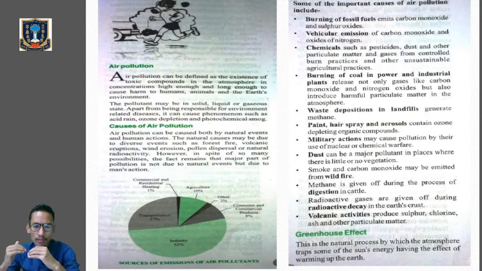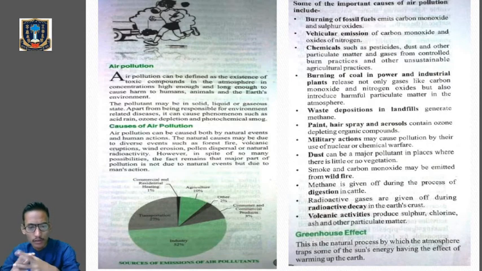in contrast to the natural phenomena, the majority of the pollutants that cause air pollution are mainly due to human action, the man-made actions. So the major part of the pollution is not due to natural events, but mainly due to man's action. Look at the figure, the sources of emission of air pollution. From industry, you can see nearly 52% of the pollutants are released into the air. From transportation, it's around 27%. Commercial and residential heating, 1%. From agricultural fields, 10%. From other sources, 2%. Consumer and commercial products, 8%.